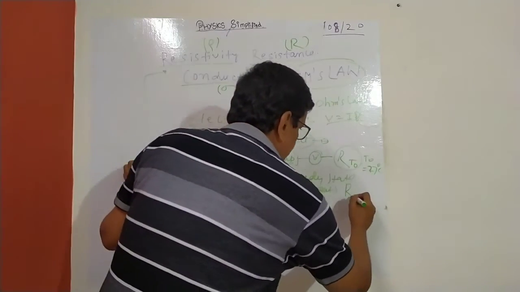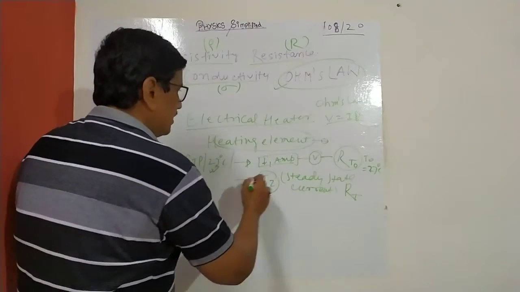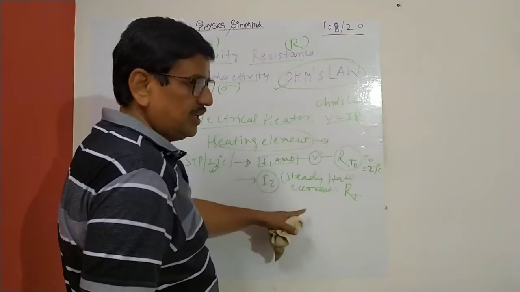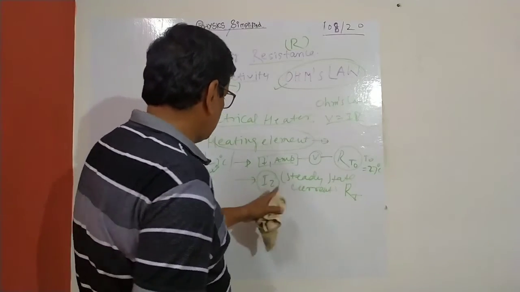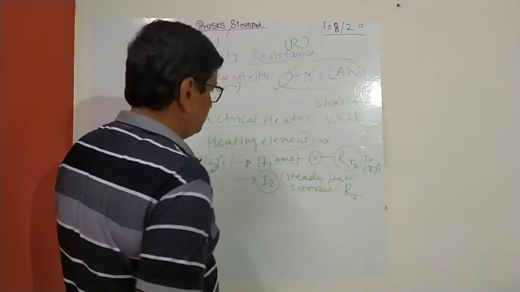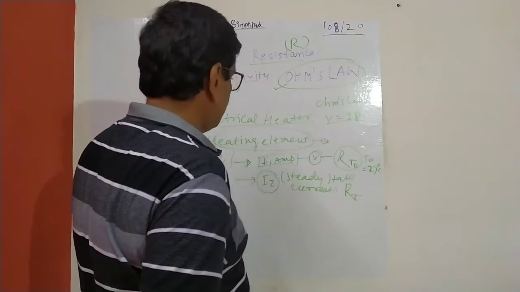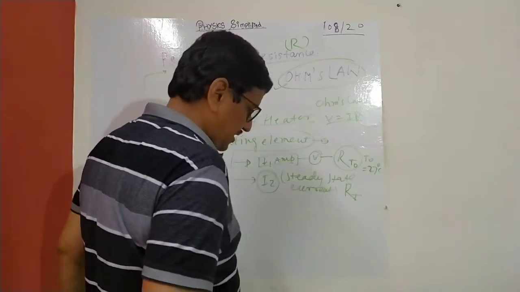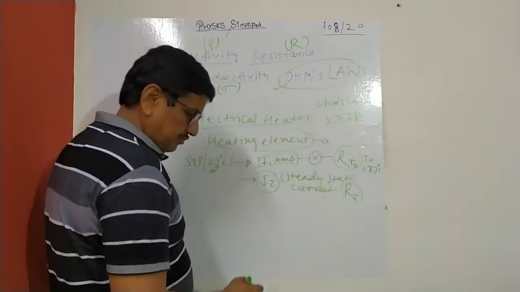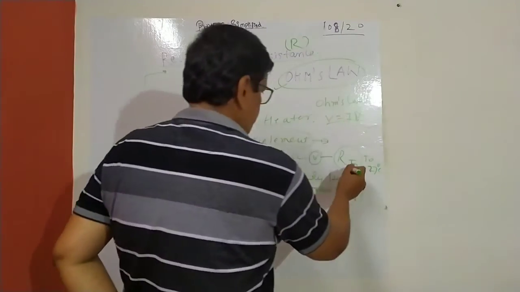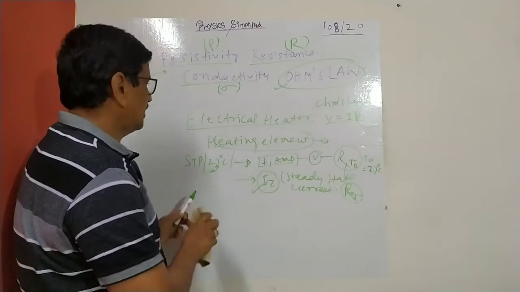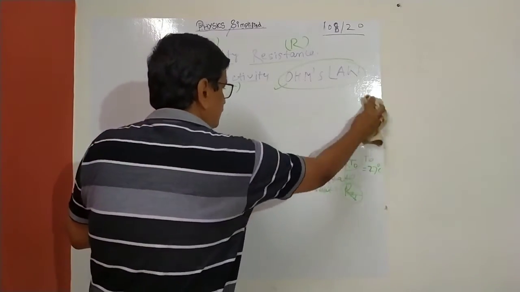So from this you can calculate RT, and from this equation you can calculate the temperature of the heating element, because of course the resistivity RT equal to R0 (1 plus alpha...), that element will be given. So you can calculate from this equation which I have written, you can calculate that thermal expansion. So you can calculate that, because this is varying. So this is a small question that you may be given.